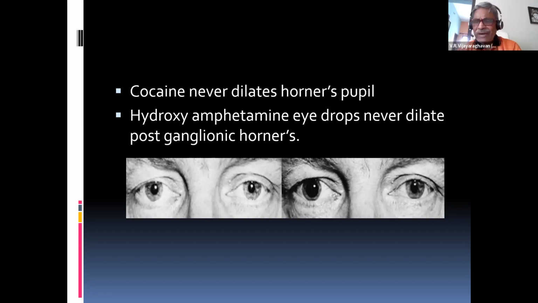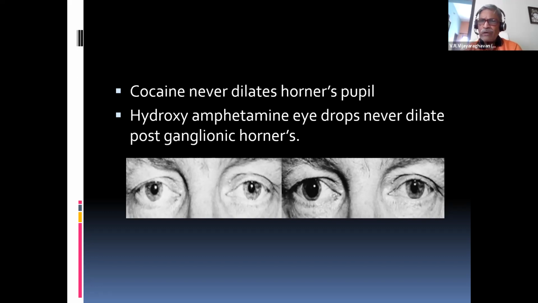Whereas, what is cocaine? Cocaine behaves like a sympathetic mimetic. That means it acts like epinephrine, norepinephrine. How? It's not a direct effect; it's not a direct acting drug. What happens normally? The norepinephrine coming out of the postganglionic area has to be destroyed. How is it destroyed? There are many ways. We have MAO, monoamine oxidase, and catechol-O-methyl transferase, COMT. And one more method of destruction is reuptake in the nerve endings.